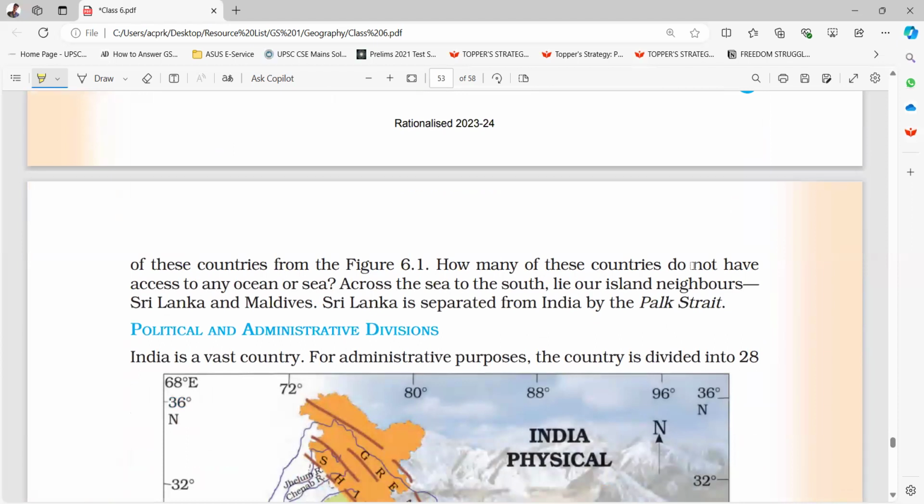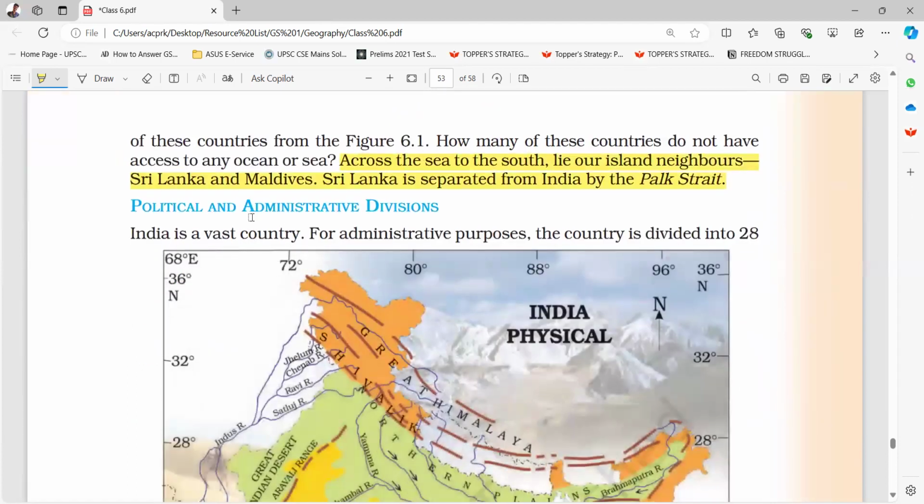How many of these countries do not have access to any ocean or sea? Across the sea to the south lie our island neighbors, Sri Lanka and Maldives. Sri Lanka is separated from India by the Palk Strait. Okay. Political and administrative divisions.